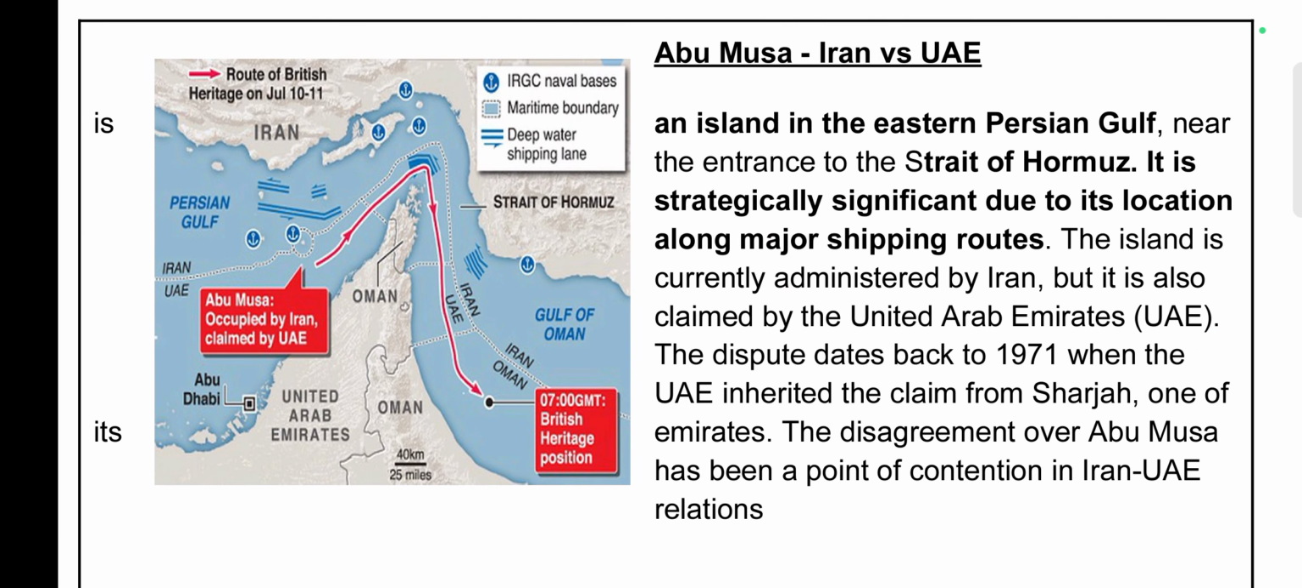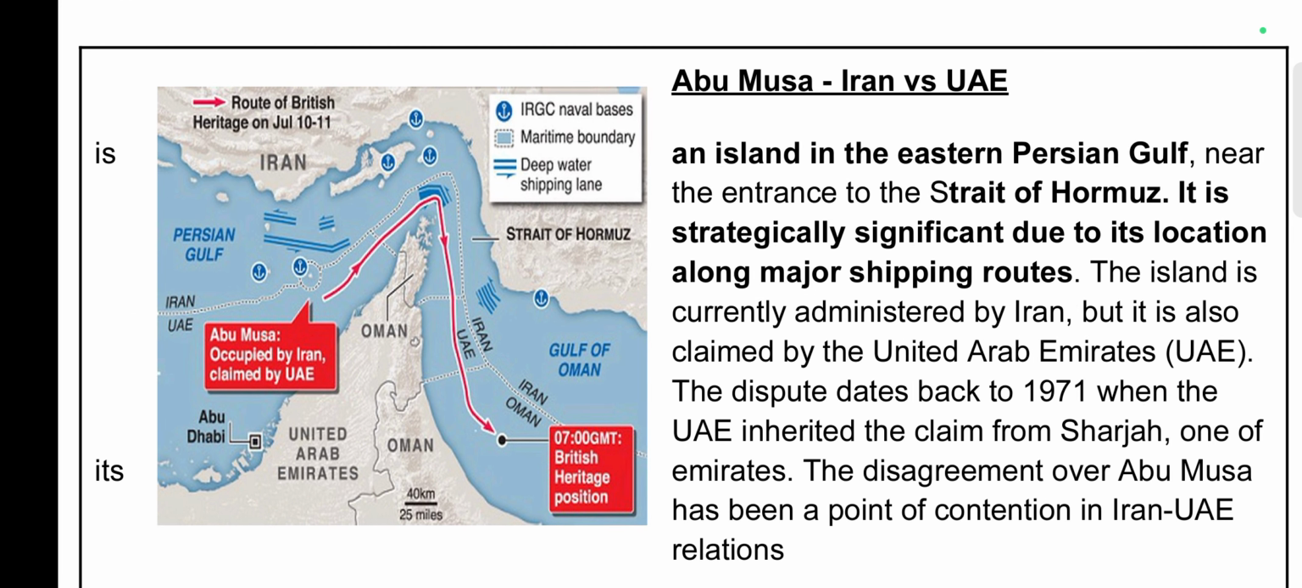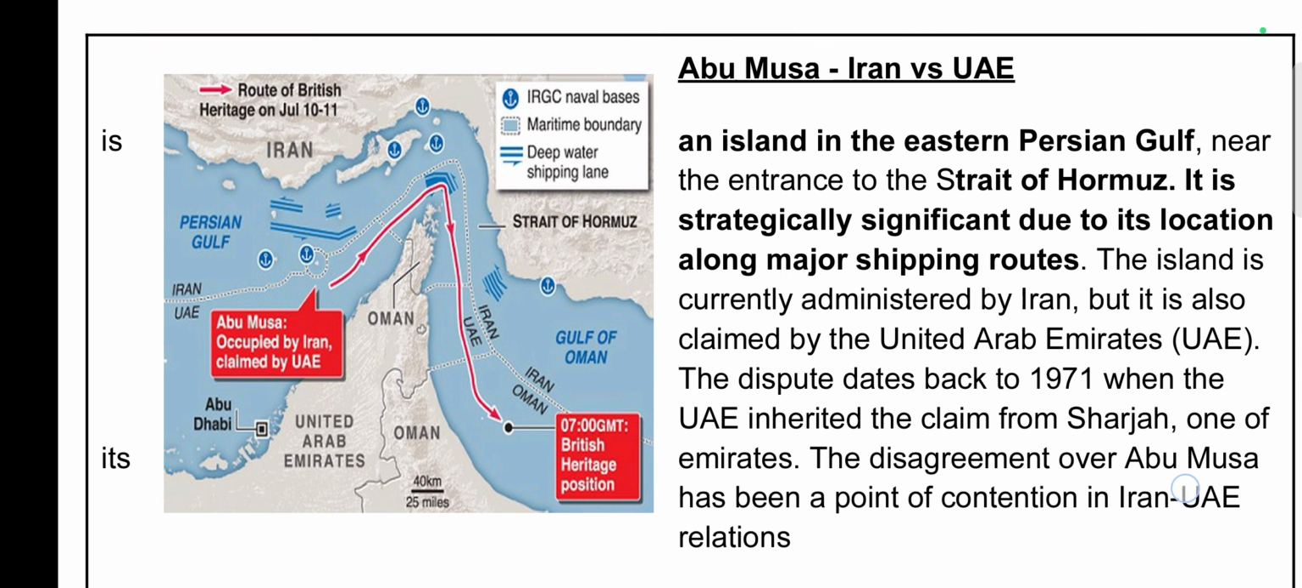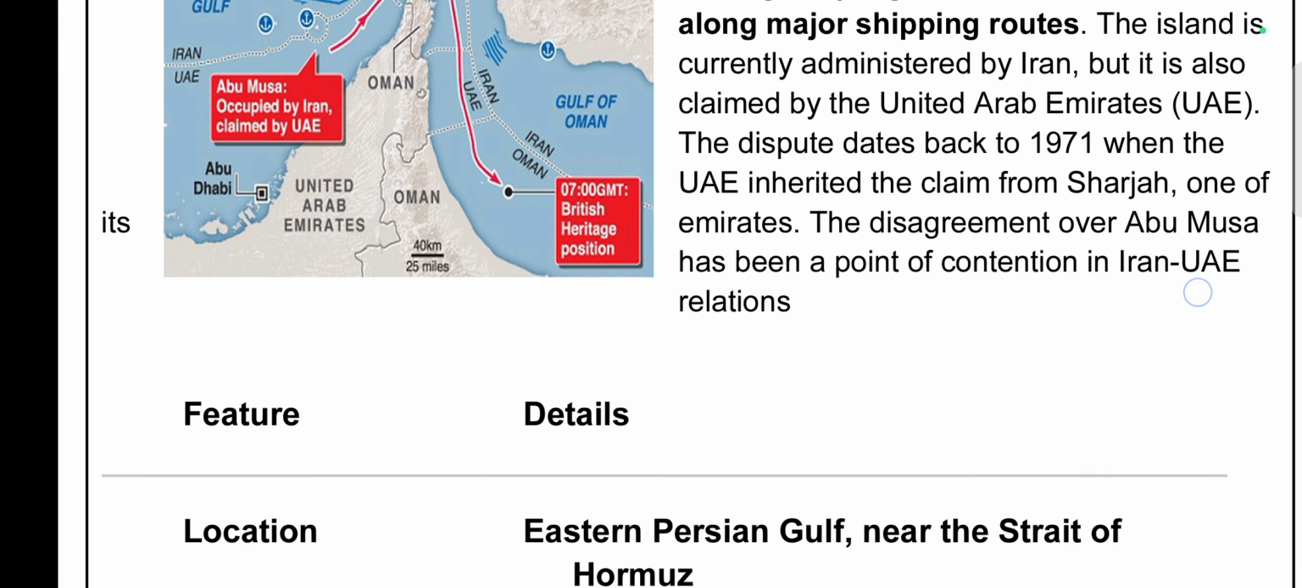Next is Abu Musa. Abu Musa is an island in the eastern Persian Gulf near the entrance to the Strait of Hormuz. It is strategically located along the major shipping routes. Just this piece of information is important for us as far as the prelims is concerned, that it is located in the Persian Gulf and it is a dispute between Iran and the UAE.